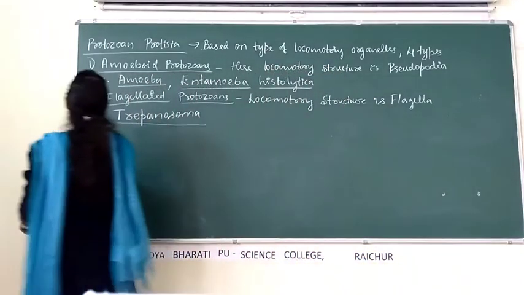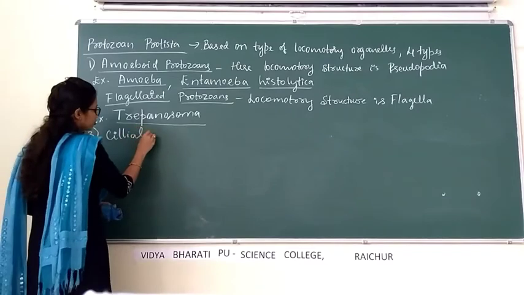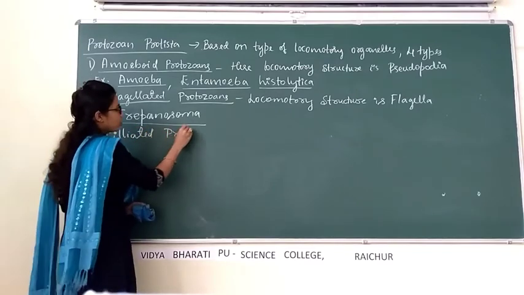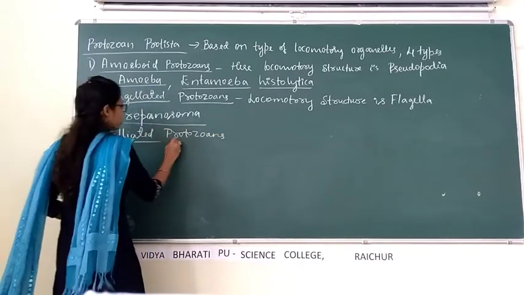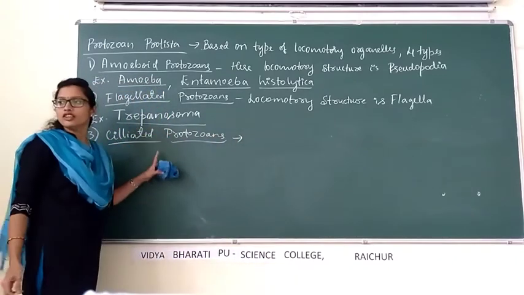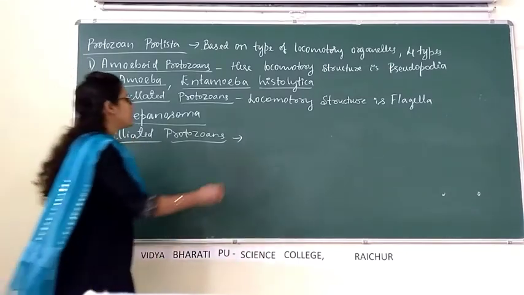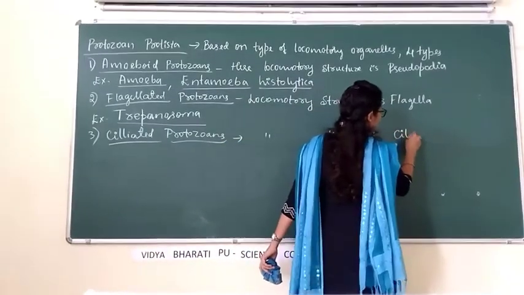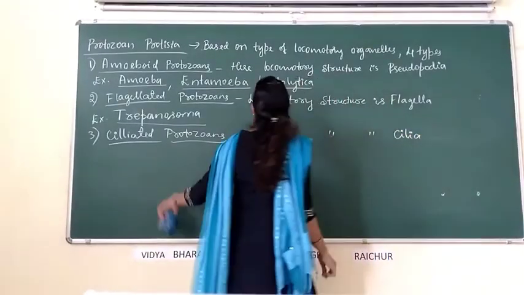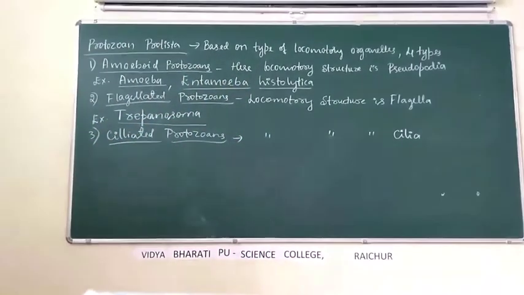Then next one is ciliated protozoans. Here the locomotory structure or locomotory organelle cilia is present. In case of ciliated protozoans, the locomotory structure is cilia.